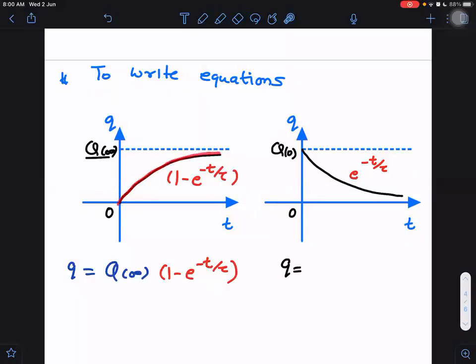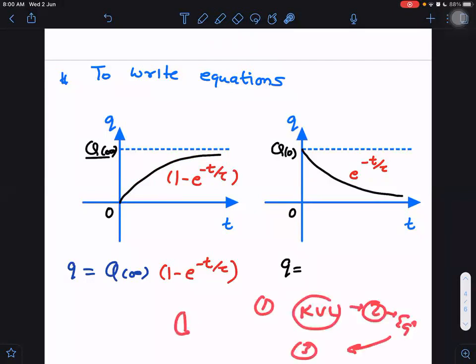I have solved the equations which I have not made you solve till now, and I'm going completely backwards, fully backwards. Normally, what is our procedure? Usual procedure will be to first write KVL. From KVL, get the equations. From equations, get the graph. But I'm going backwards. First graph, from graph the equations, and then KVL. We never have to even write the equation for KVL, because I have already derived these and I know these graphs will be exponential.